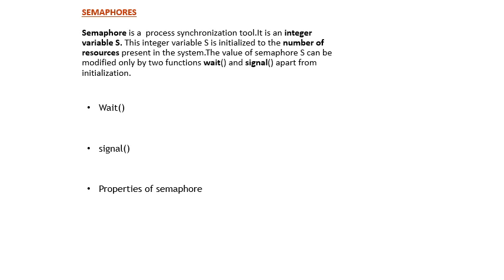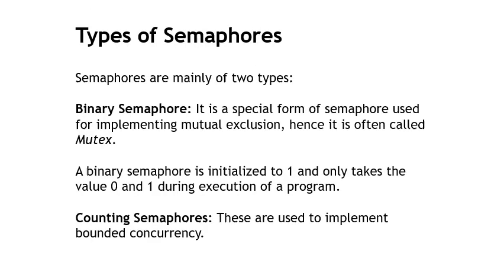Coming to the properties of semaphores, the main property is that using semaphores is very simple, and it works with many processes. One can have many different critical sections with different semaphores, and each critical section has unique access semaphores. It can permit multiple processes into the critical section at once. These are the different properties of the semaphore. Next we'll see the different types of semaphores.